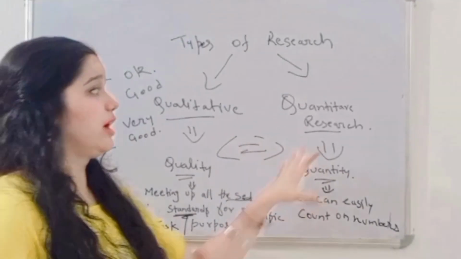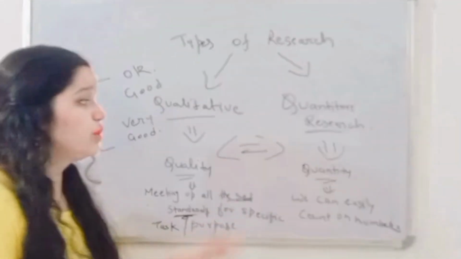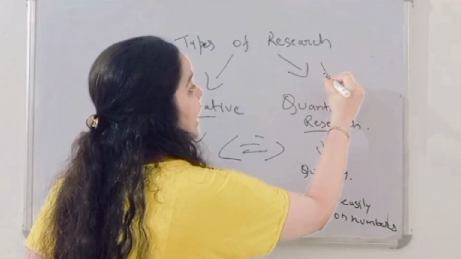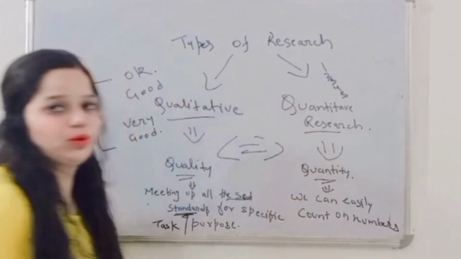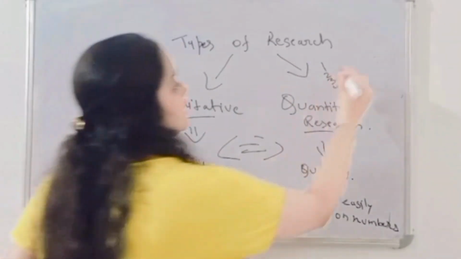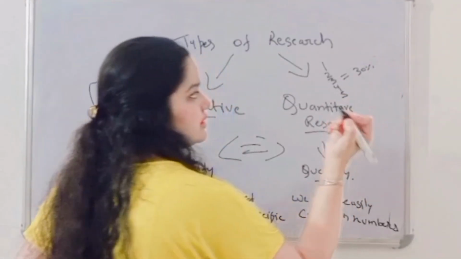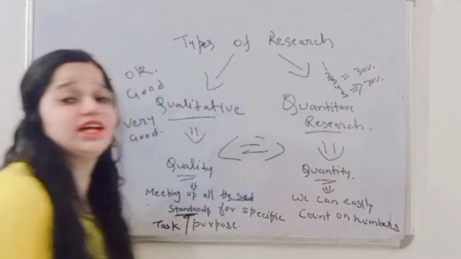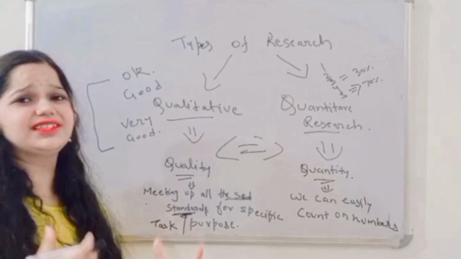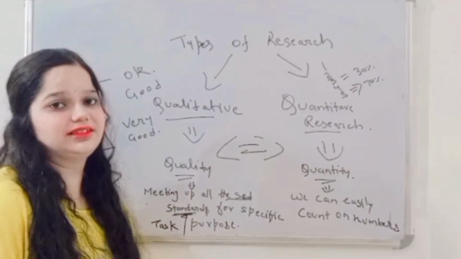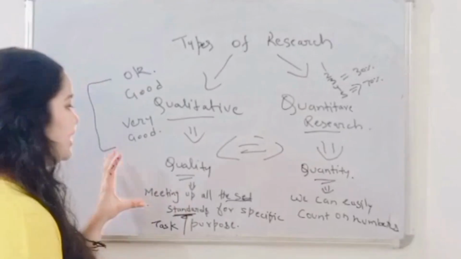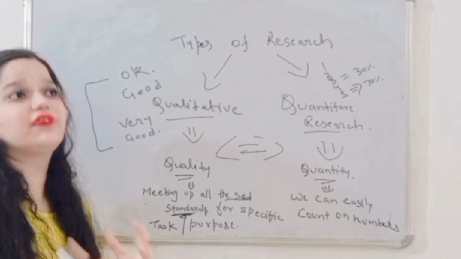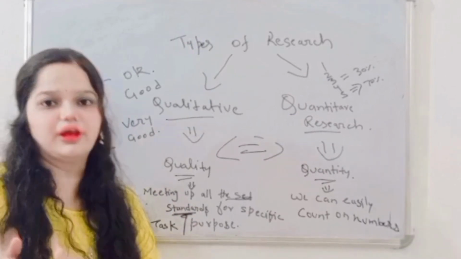But with quantity, if I ask people to rank chole bhature on a particular number, 30% are saying it is very good and on rank 5, 70% people are saying it is excellent. This is easy for me to understand about quantity. It is very confusing to understand quality because quality is just a feeling. We cannot explain it in numbers.